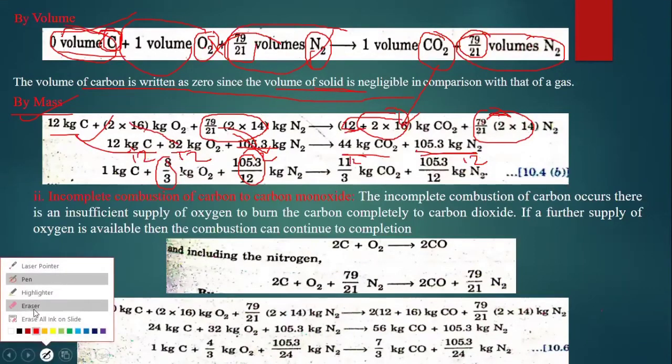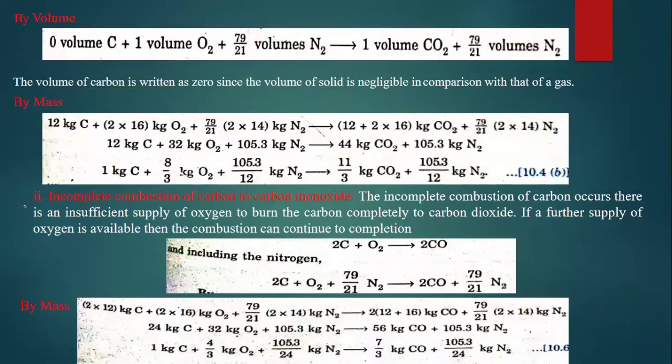If you have incomplete combustion, as I already told you, when there is not sufficient oxygen to react with carbon, it will form carbon monoxide. For the same equation, we are going to do the mass analysis, that is gravimetric analysis, and volumetric analysis.